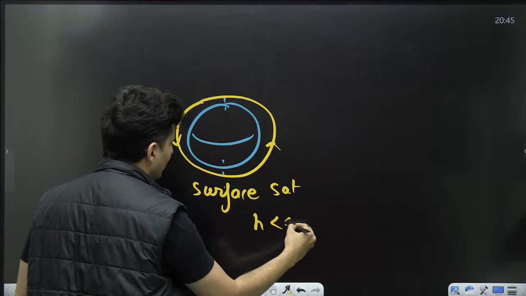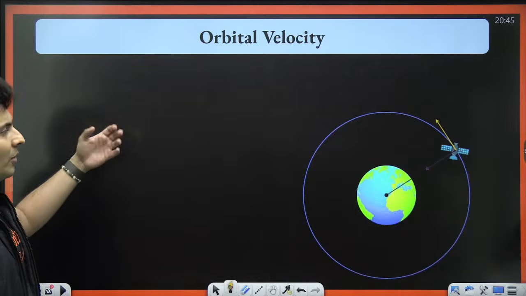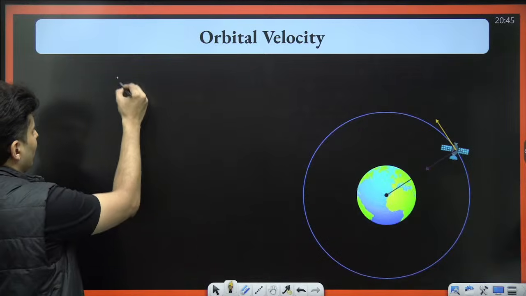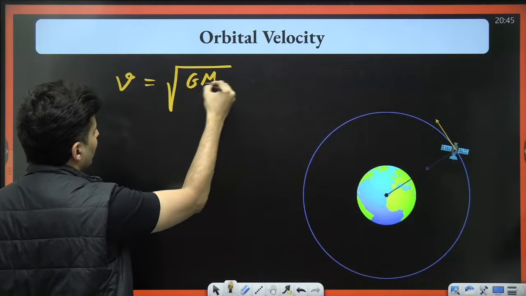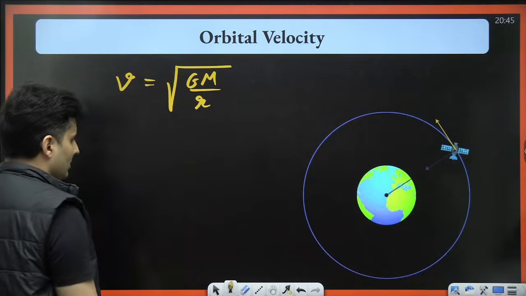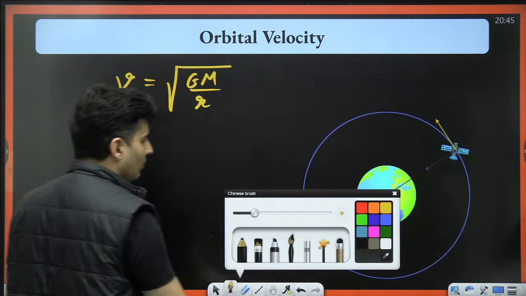That means the height is much smaller than the radius of the Earth. Now, what are the formulas which you should know? Orbital speed, the speed of the satellite in orbit, will be root of GM by radius. Root GM by radius, that's the first formula. Block this off and keep it.